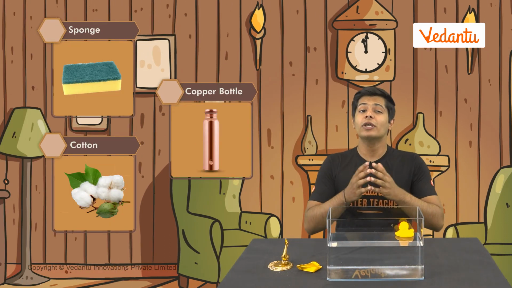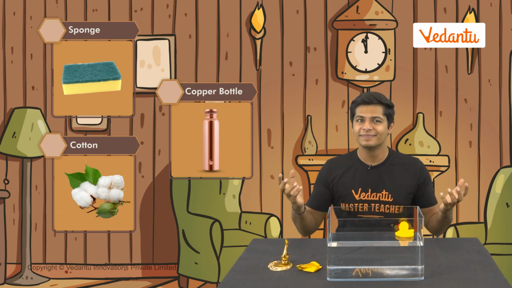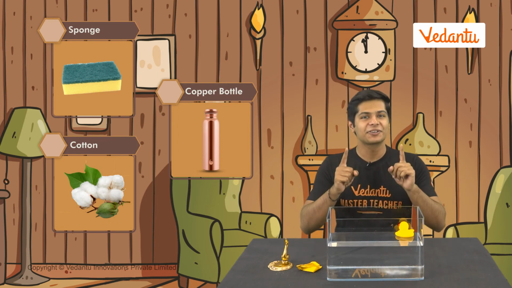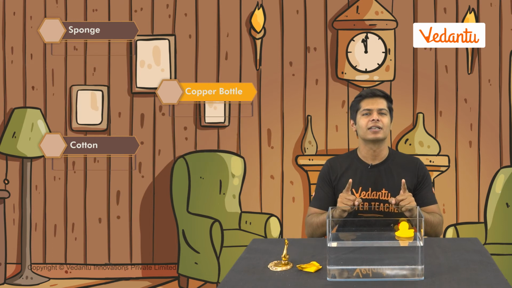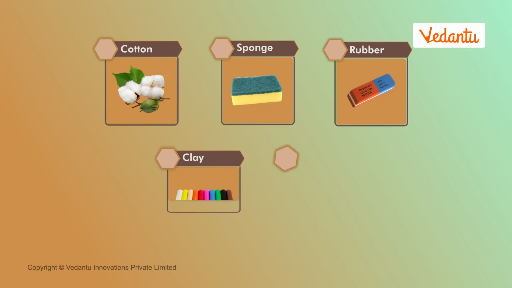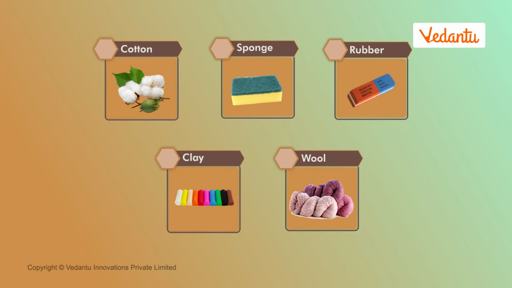Can you guess which of them is a hard material? Copper bottle is a hard material. Then what are cotton, sponge and rubber? Unlike hard materials, some other materials can be easily compressed, bent or scratched. Such materials are called soft materials. Cotton, sponge, rubber, clay and wool are all soft materials.